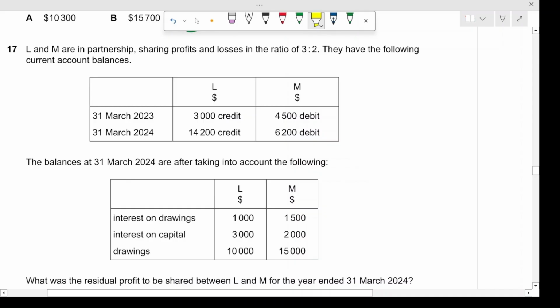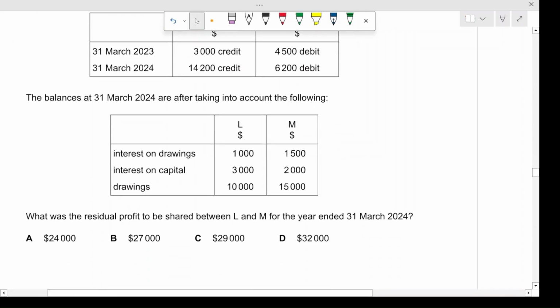Moving on to question number 17. L&M are in partnership, sharing profits and losses in the ratio of 3:2. They have the following current account balances. L had a $3,000 credit balance on 31st March 2023, and M had a debit balance of $4,500. On 31st March 2024, L had a balance of $14,200, which was an increase of $11,200, and M had a balance of $6,200, which was an increase in debit of $1,700.